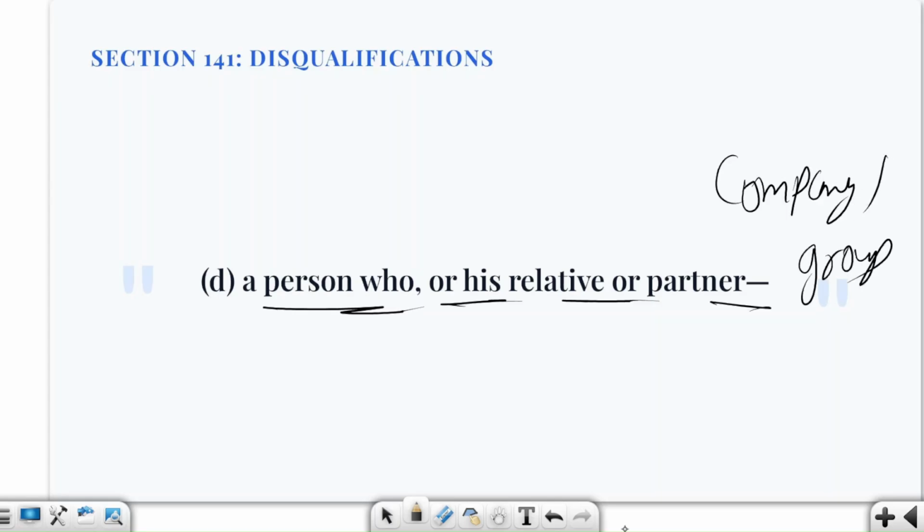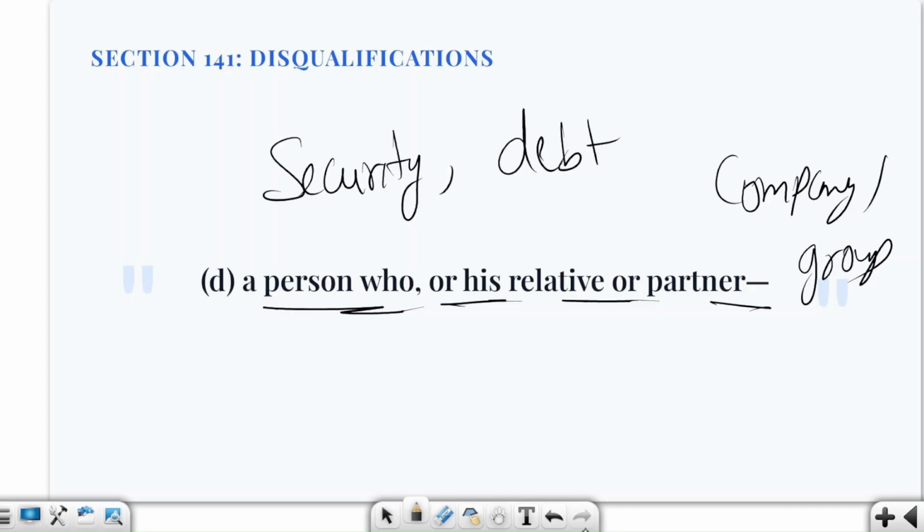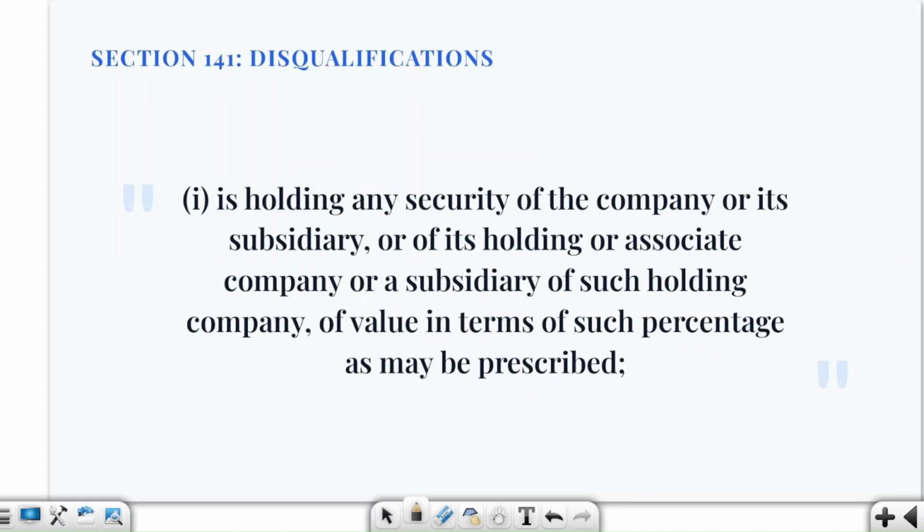There are three financial danger zones. What are those? Security. Debt. Also guarantee or security for someone else's debt. So we have to remember these SDG things.